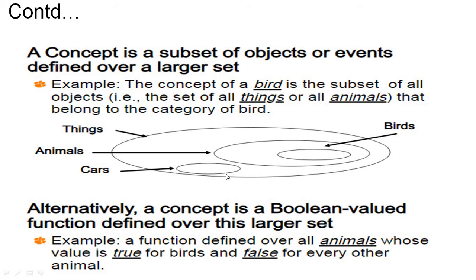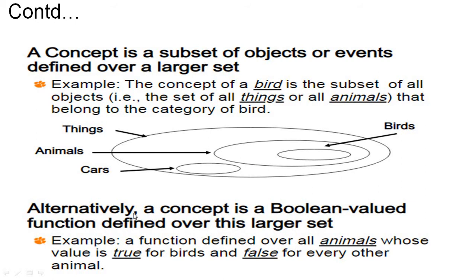Any such events or objects we call a concept. So here, for example, this whole or larger set is called thing. Car is a subset of this thing, so it is also a concept. Then inside animal there is another one, bird, or we can draw human beings as a concept.